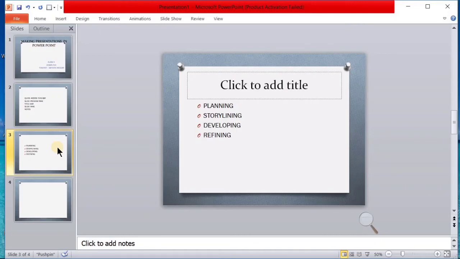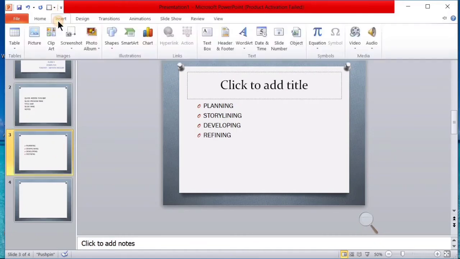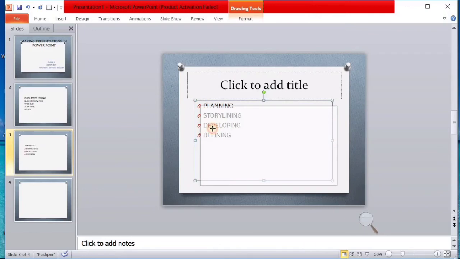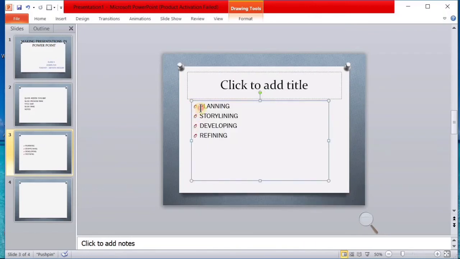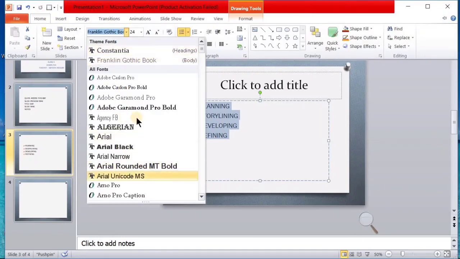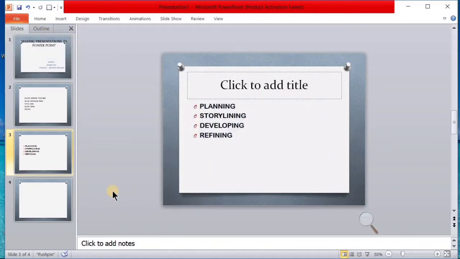While adding content to the slide, we can use Home. If I want to change my font, the handwriting, I click on this and change the font. How? Select this, go to Home, and in the Font group there are different types of fonts. See, my font has been changed. This is how I change my font. It is there in the Home tab.